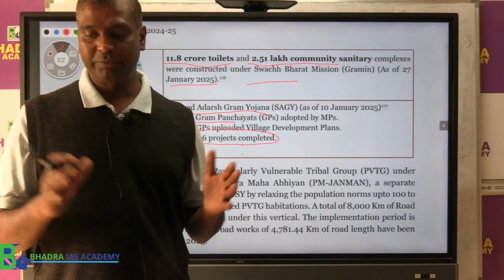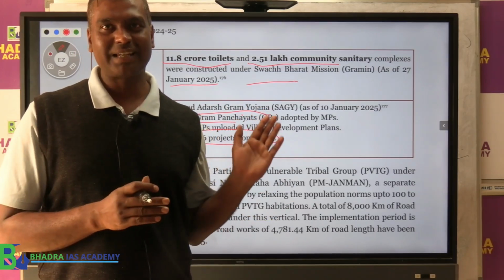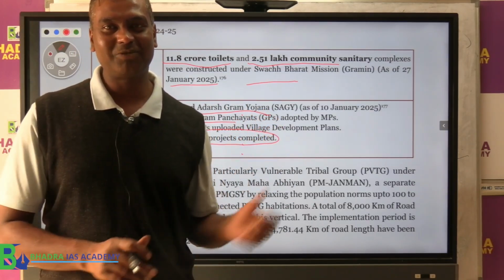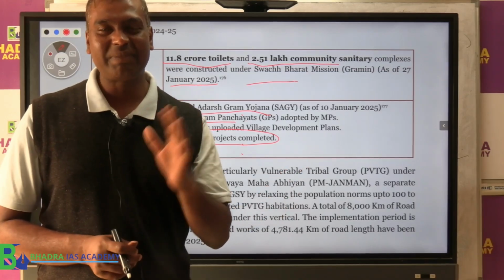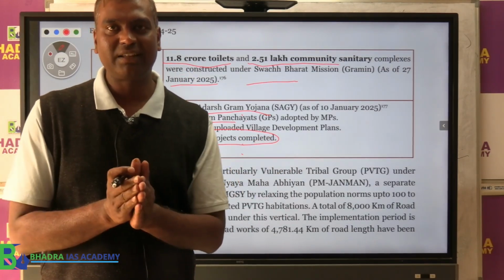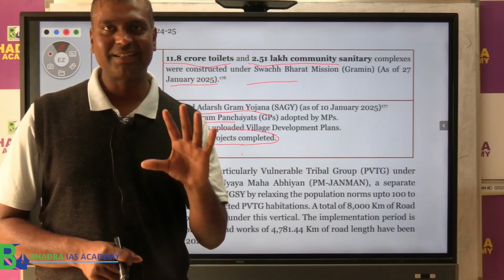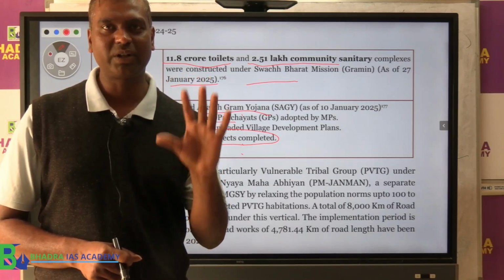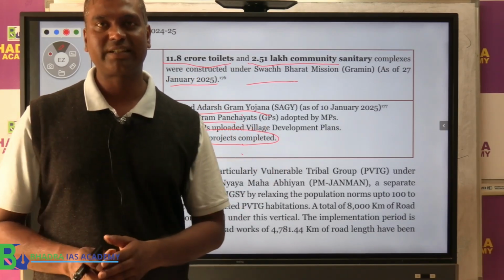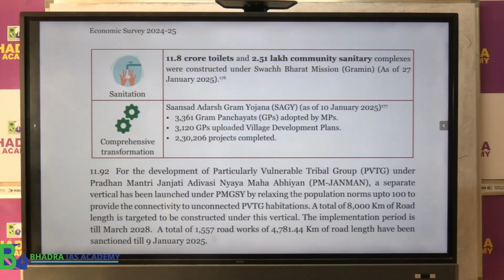Clear? Now, this is a very long chapter in the economic survey. It is one of the long chapters, 60 pages. So I tried to put all this together in short, from the exam point of view, the important statistics, schemes and programs covering social sector development. So keep studying the economic survey from the exam point of view, so that even difficult questions and new concepts will be clear to you.